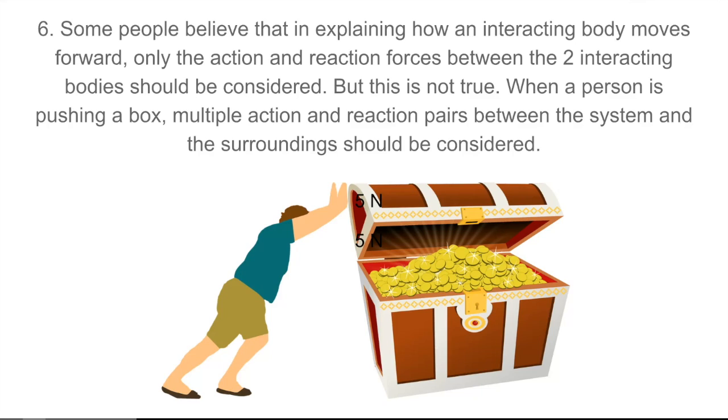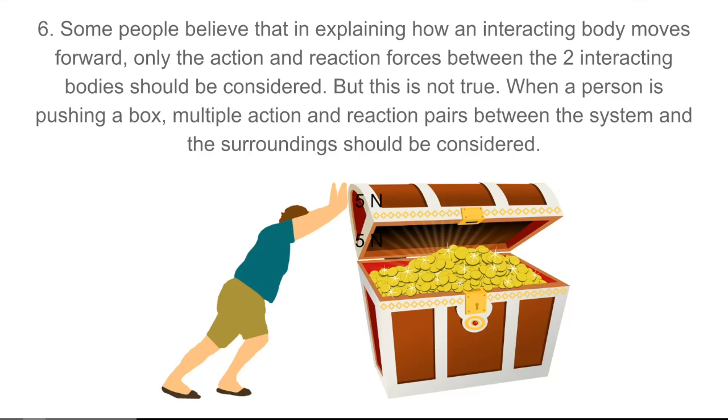Misconception number 6. Some people believe that in explaining how an interacting body moves forward, only the action and reaction forces between the two interacting bodies should be considered. But this is not true. When a person is pushing a box, multiple action and reaction pairs between the system and the surroundings should be considered. So what do I mean by an interacting body or system?